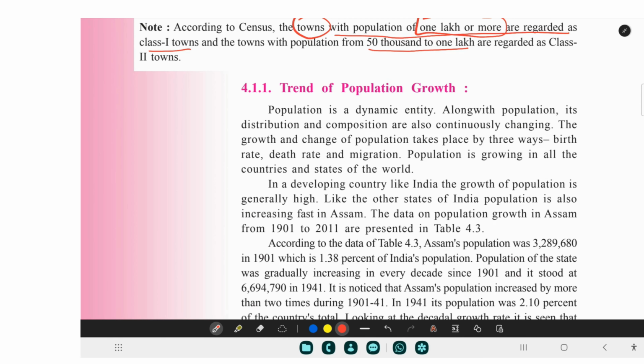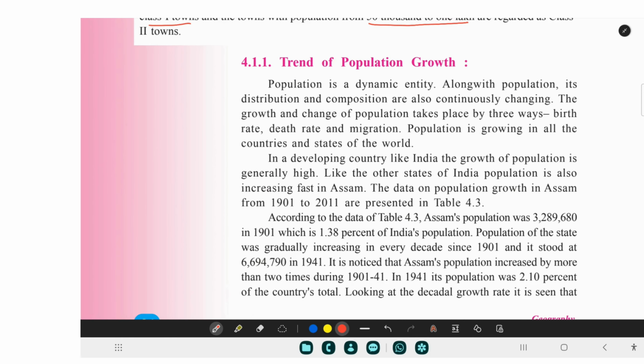Now let us study the trend of population growth, how the population has increased in Assam. Population is dynamic, meaning there are many factors due to which population increases. Some of them are three ways. One is birth rate: if lots of births are taking place, it can be a reason. Then death rate: if the death rate is less, people are not dying, then the population increases. And the third factor is migration, and migration is a very important point for Assam, because it is happening in Assam.